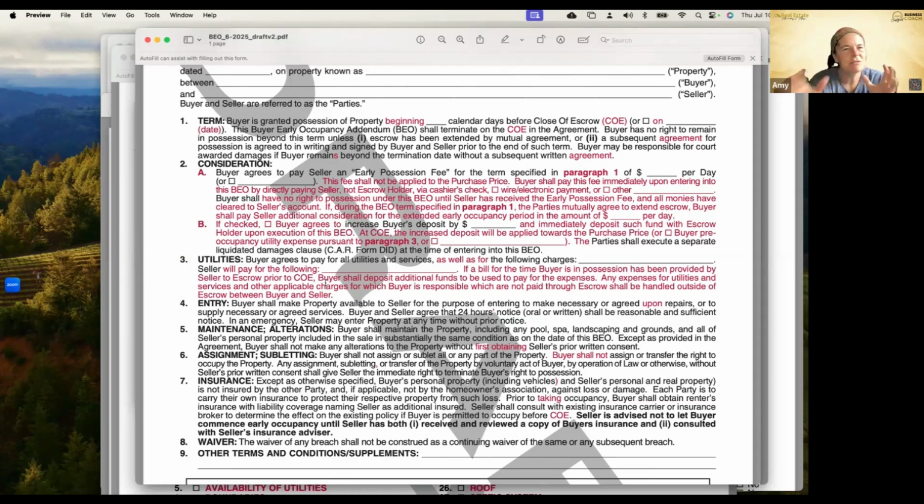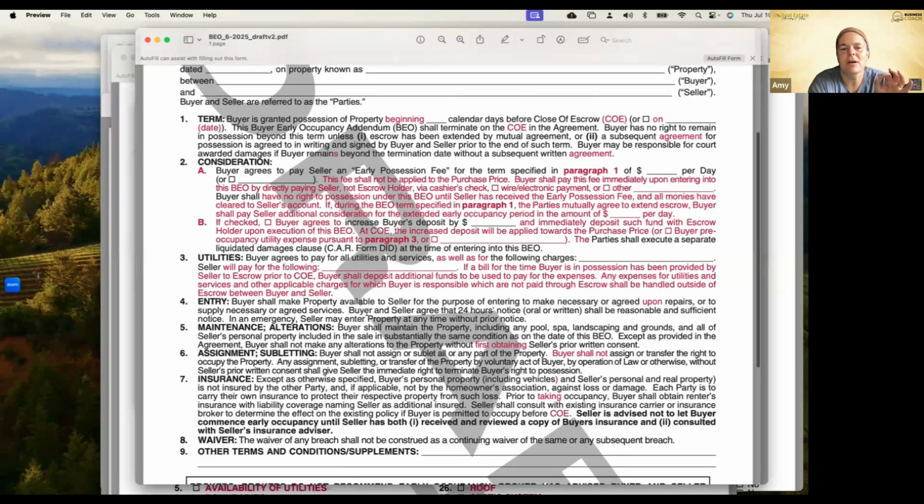Now, keep in mind, if we're going to do this through escrow, the lender needs to be aware of it, number 1. Number 2, if the seller submits a bill at the last minute to be paid by the buyer, the lender's probably going to have to do a redisclosure, and it could delay the close of escrow even further. So just kind of keep that in mind. For any maintenance or alterations, it states that the buyer's got to first obtain seller's prior written consent. There's no assignment or subletting to somebody else. So those are the changes to that form.